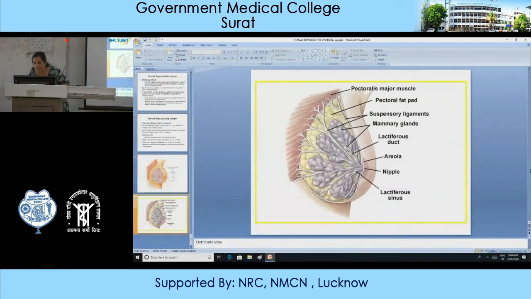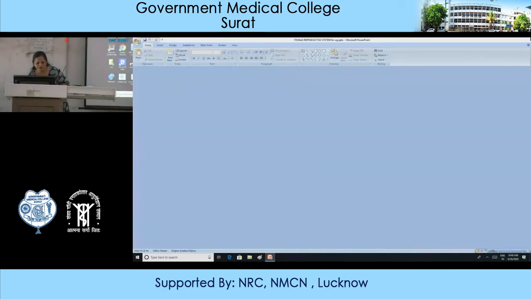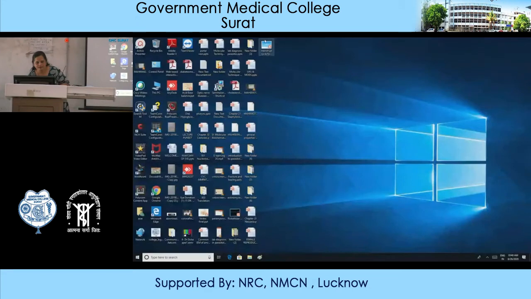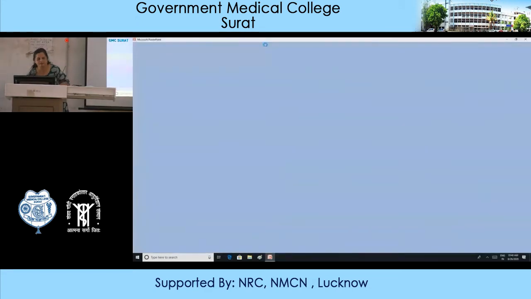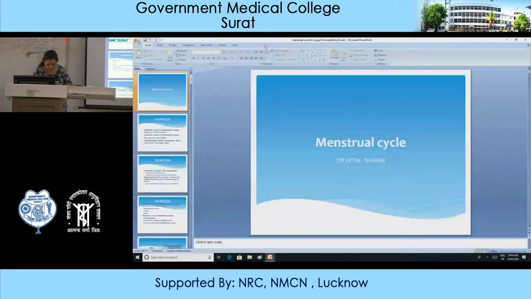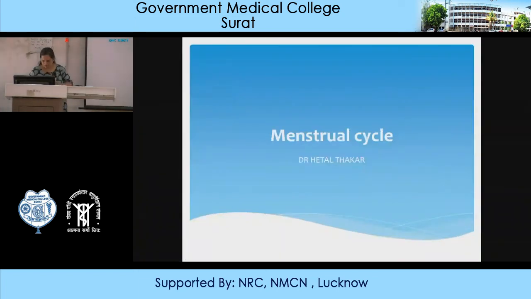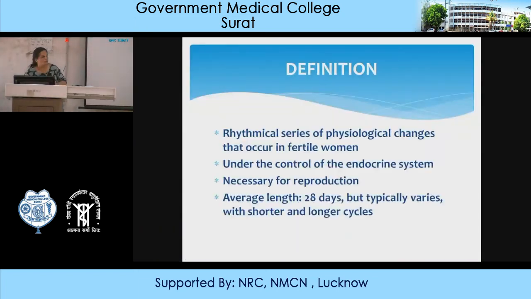Then the next part, which I would like to tell about, is the menstrual cycle, which is very important. So, what is the menstrual cycle? It is a rhythmic series of physiological changes which occurs in a fertile female in the ovary, in the uterus, and the hormonal changes which occur monthly in a female of the fertile age group.